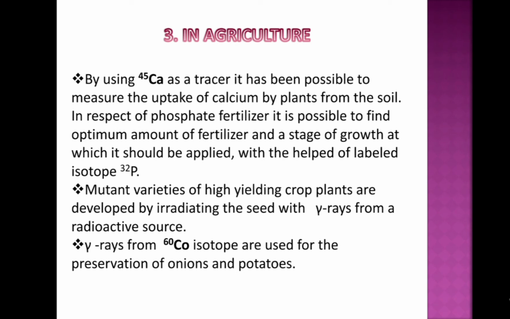In agriculture, by using calcium 45 as a tracer, it has been possible to measure the uptake of calcium by plants from the soil. In respect of phosphate fertilizer, it is possible to find the optimum amount of fertilizer and the stage of growth at which it should be applied with the help of the labeled isotope, that is phosphorus 32. Mutant varieties of highly yielding crop plants are developed by irradiating the seeds with gamma rays from a radioactive source. Gamma rays from cobalt 60 isotope are used for the preservation of onions and potatoes.